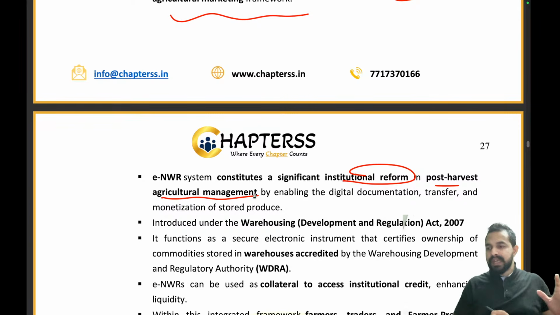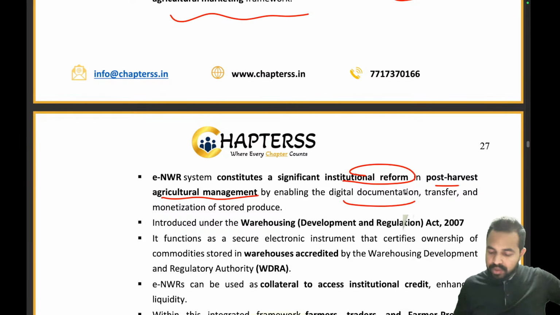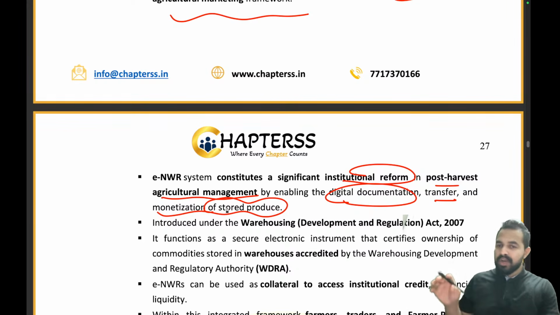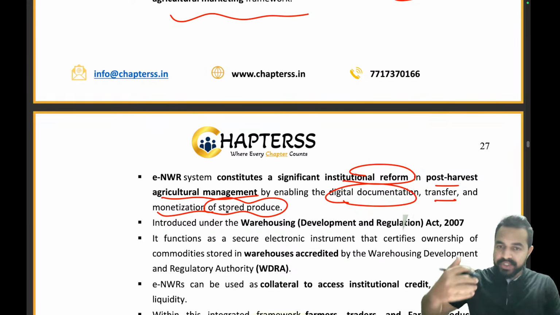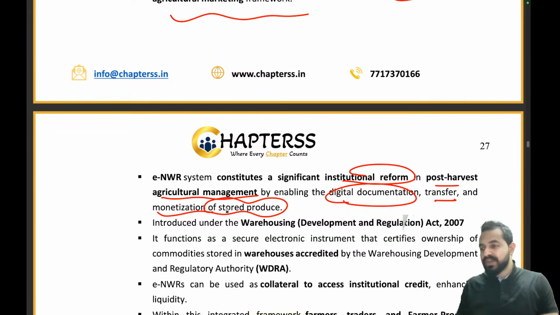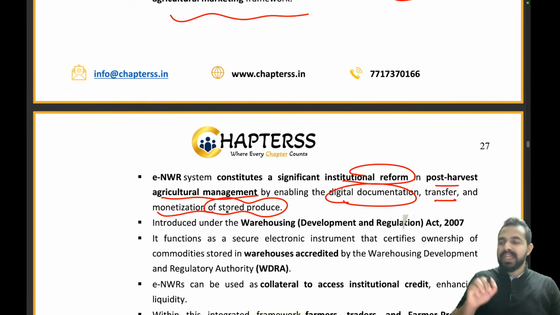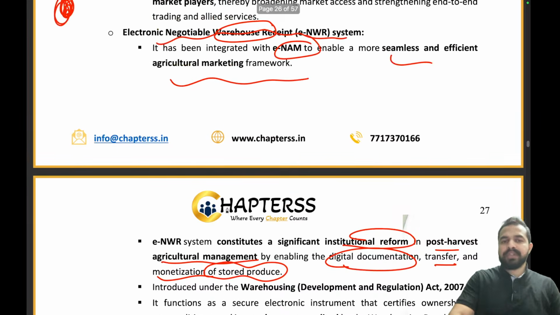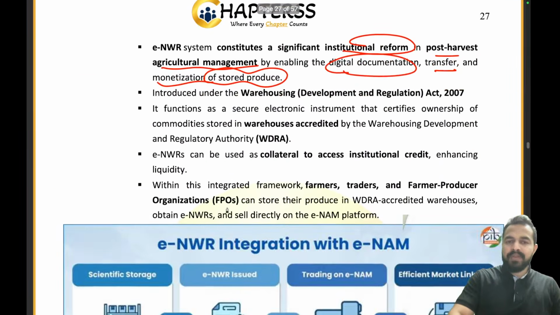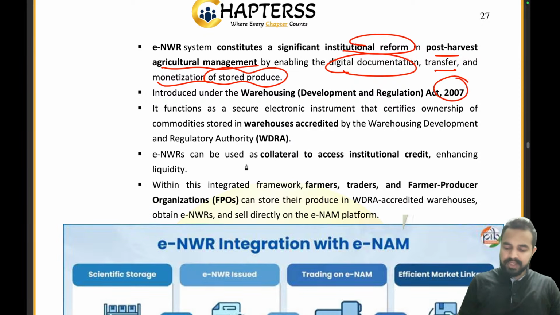After the harvest, we basically keep all the produce in the warehouses, right? So we are enabling the digital documentation, transfer and monetization of the stored produce. The produce which has already been stored, for its digital documentation, registration, transfer and monetization, for all these areas we are having this ENWR system, the electronic negotiable warehouse receipt system. It was introduced by the Warehousing Development Regulation Act 2007, under which it was launched.